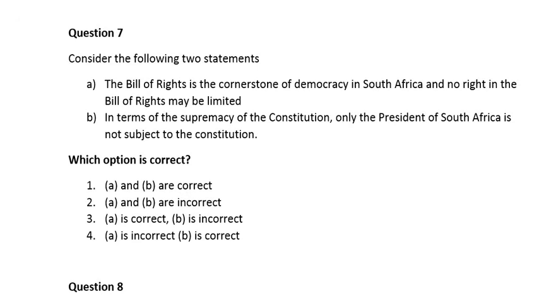Number 1, A and B are correct. Number 2, A and B are incorrect. Number 3, A is correct, B is incorrect. Number 4, A is incorrect, B is correct. So guys, here the correct answer is number 2, which is A and B are incorrect.